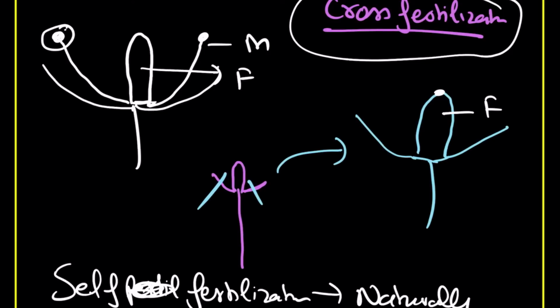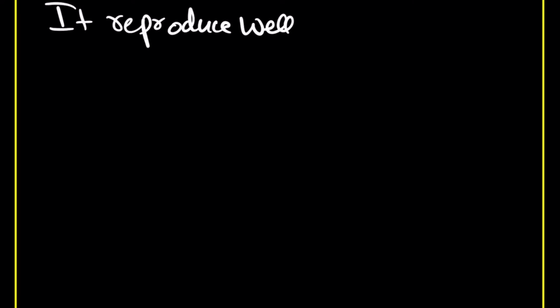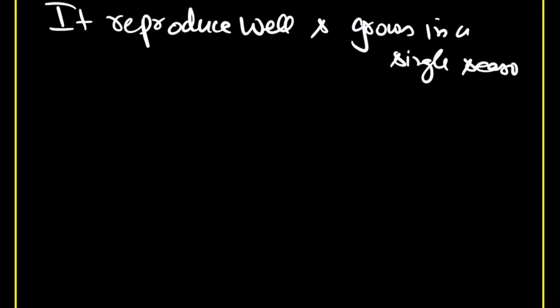Next I just want to tell you, this pea plant reproduces well and grows in a single season. Try to see here, it reproduces well.